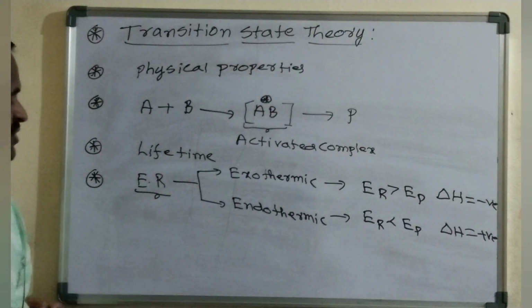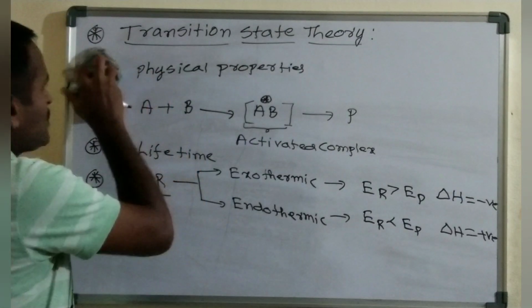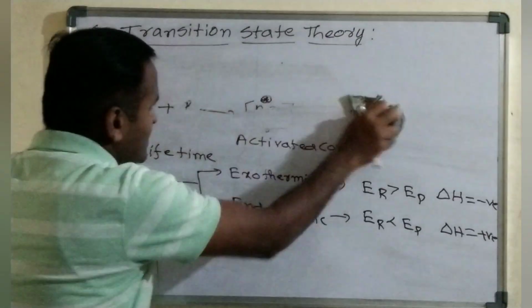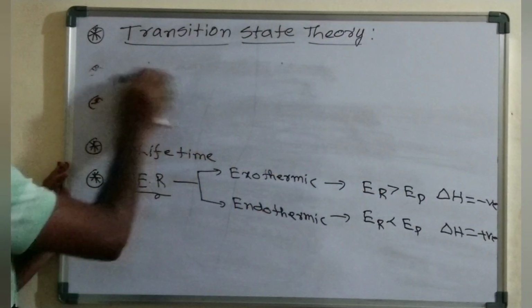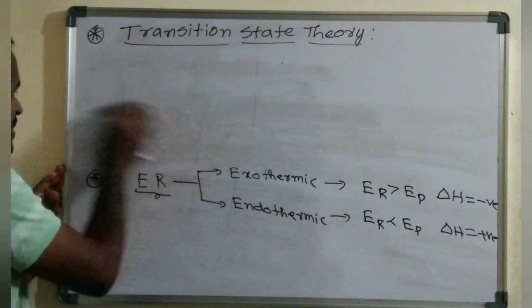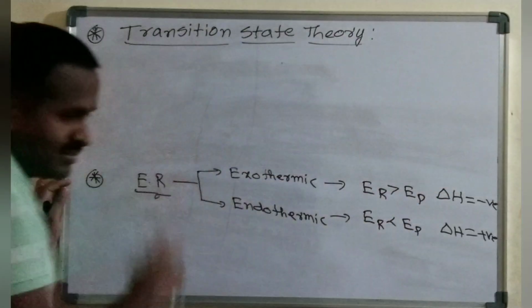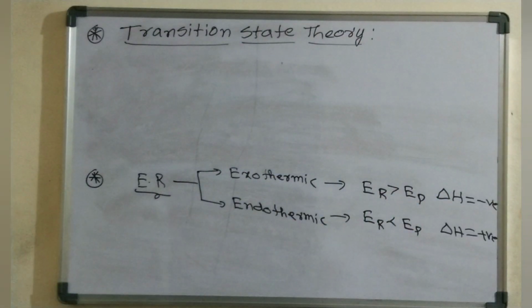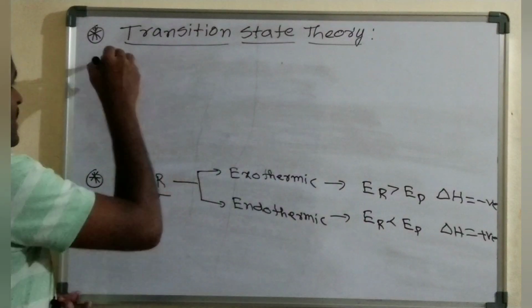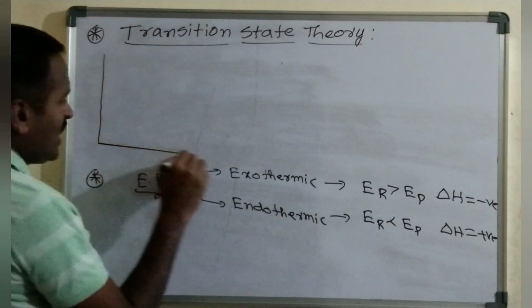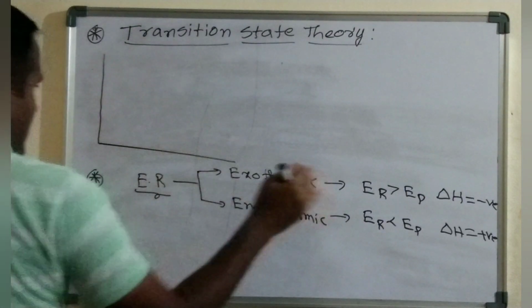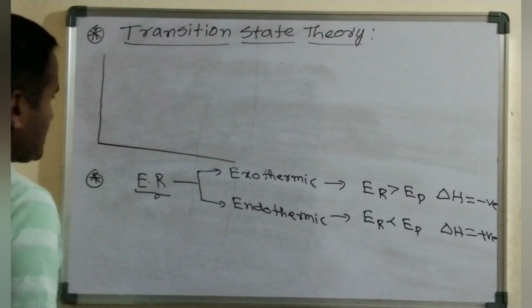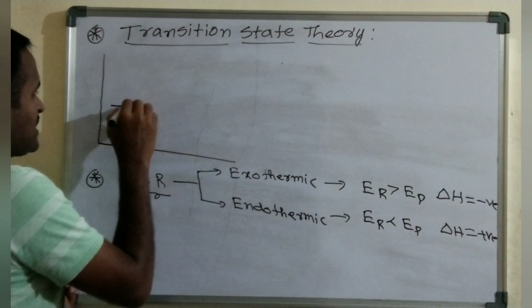So the graphs for the exothermic reaction as well as the endothermic reaction, by considering its activation energies. First we will discuss this exothermic reaction. In this exothermic reaction, the energy of the reactants is more than the energy of the products.